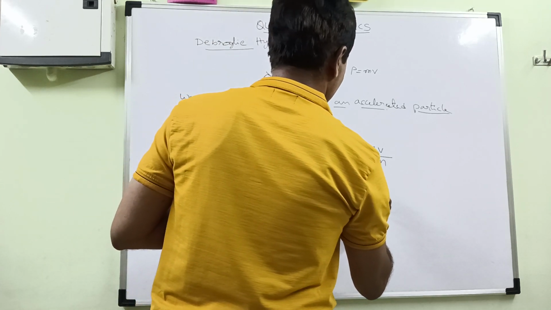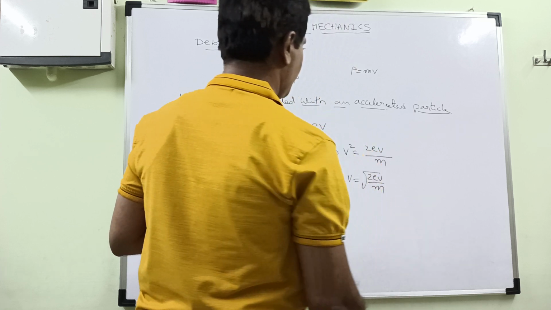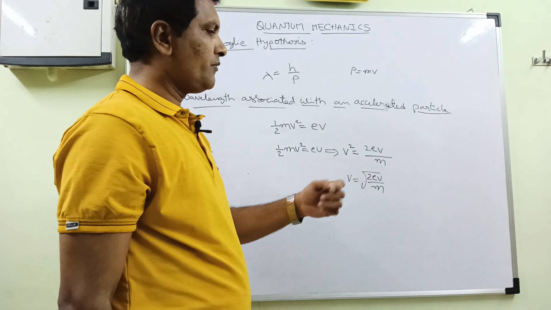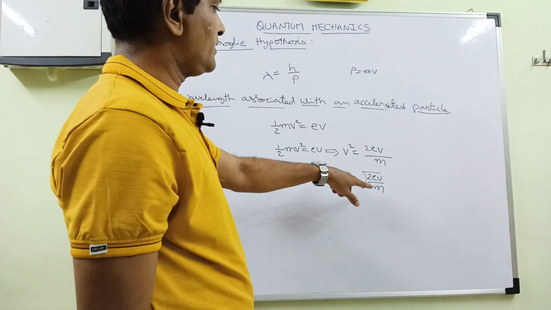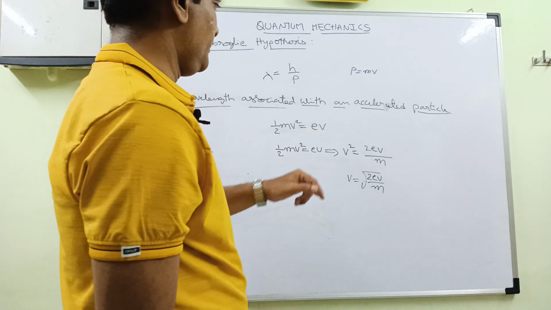So v is equal to root of 2eV by m. This is the velocity of the electron which is accelerated through some potential difference V.